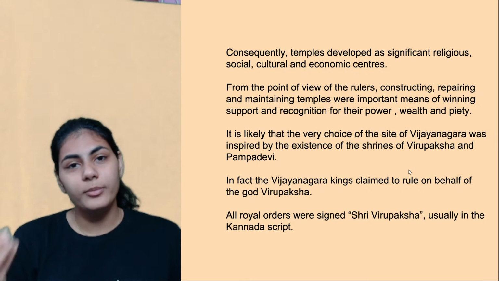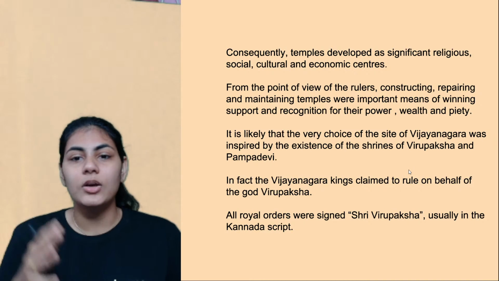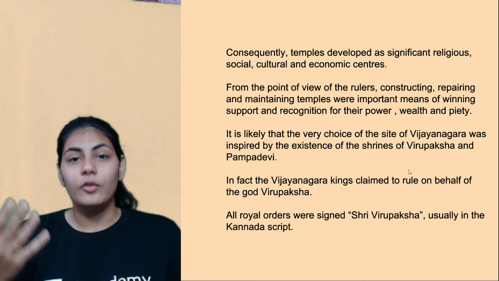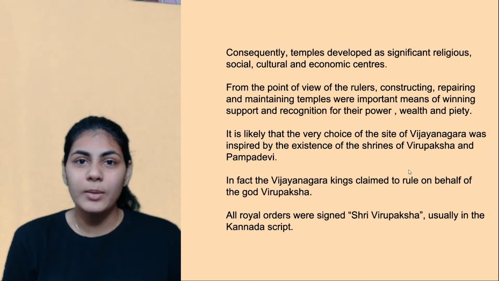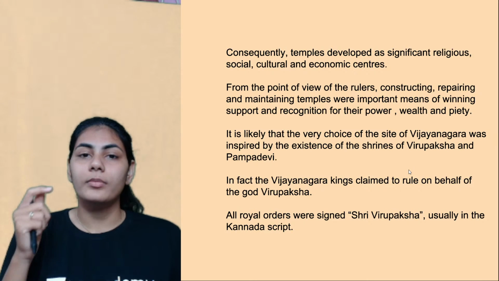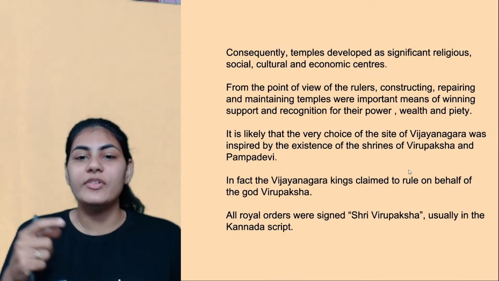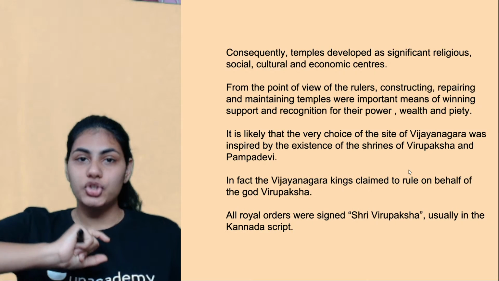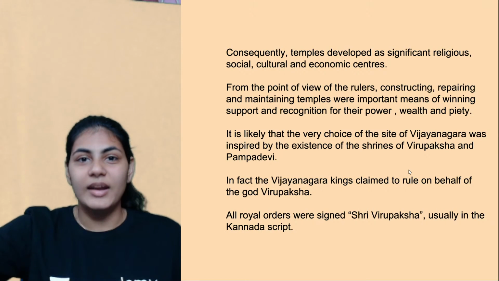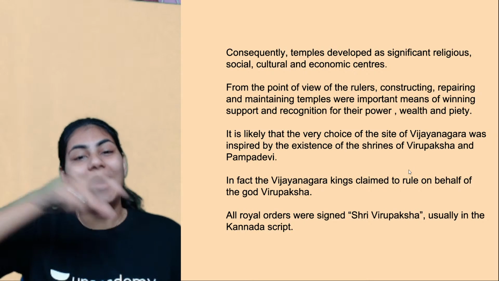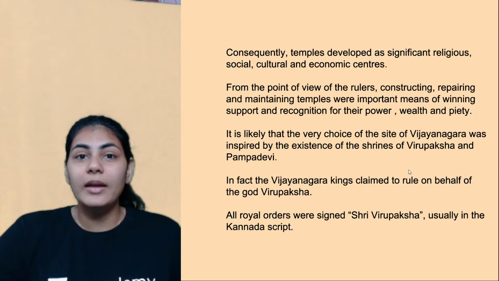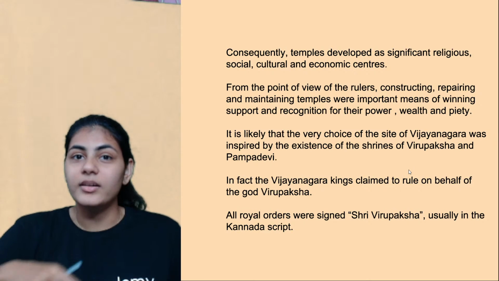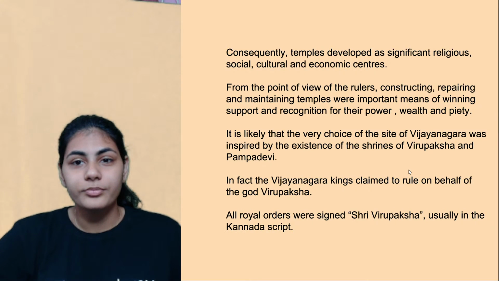These temples or deities were there before the Vijayanagaras came up, right? So the mere factor why Vijayanagara rulers chose that particular territory as their capital is because they wanted to attach themselves to Virupaksha and Pampa Devi. Again, legitimacy of power, right?